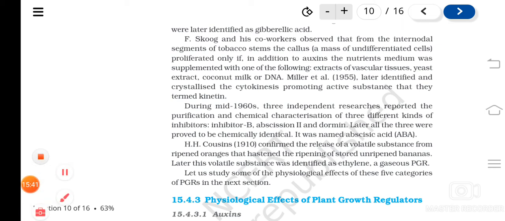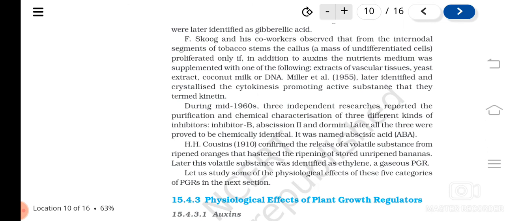Then H. Cousins confirmed that the volatile substance that is released from ripened oranges can increase the rate of ripening of stored unripened bananas. We apply this even in our houses, isn't it?